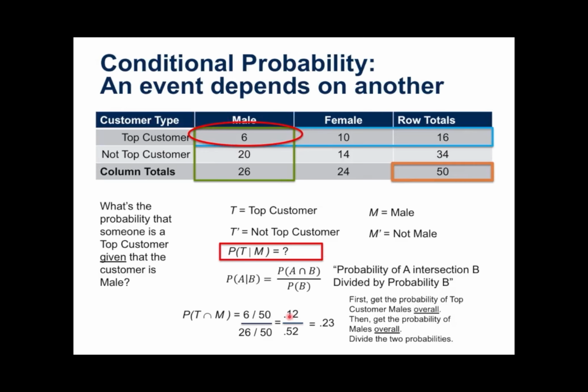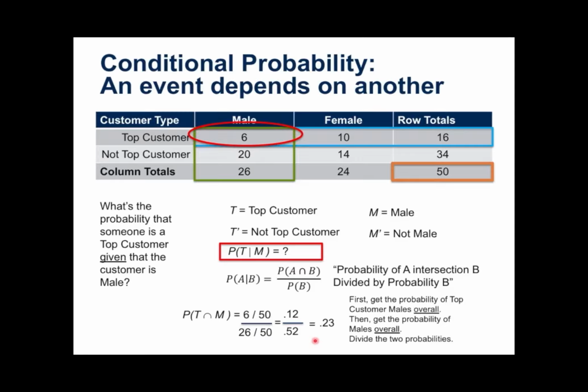So I'm first getting the probability of top customer and male, then the probability of male overall, and just dividing those. That's exactly what we've done here in the formula.